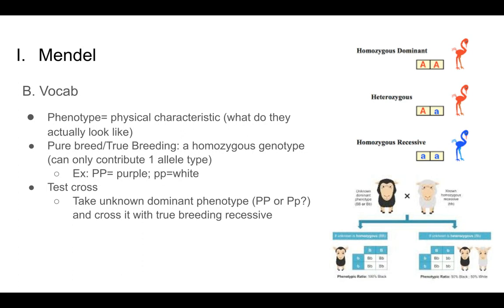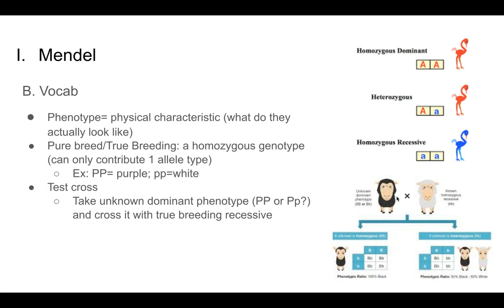All you know is that they show the dominant phenotype. And so if you are trying to figure out which of these two your dominant phenotype organism is, you would cross it with a true breeding recessive.